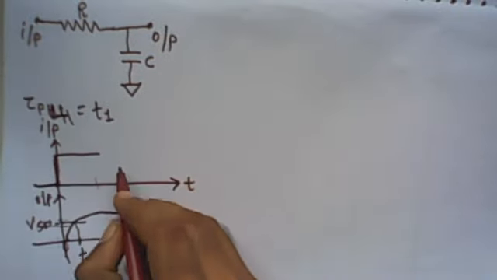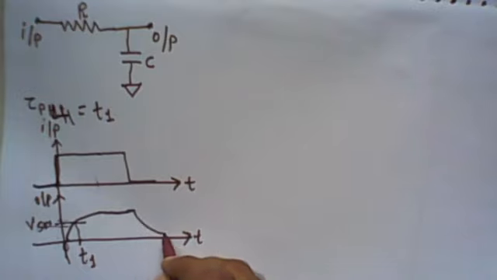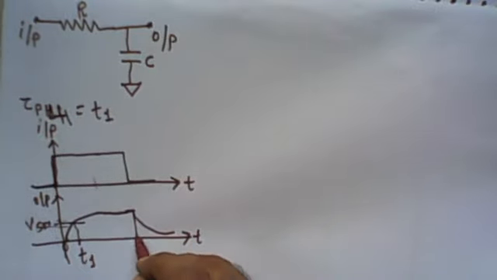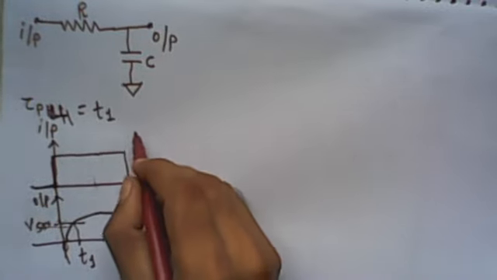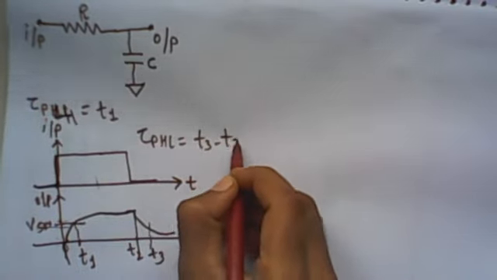Similarly, when we give the input from high to low, then the output also starts decreasing, and we get the propagation delay from the 50 percent point, let's say T2 to T3. So tau p HL is T3 minus T2.